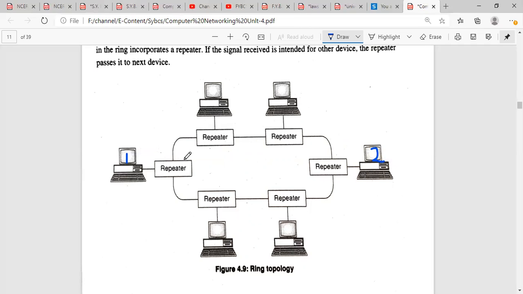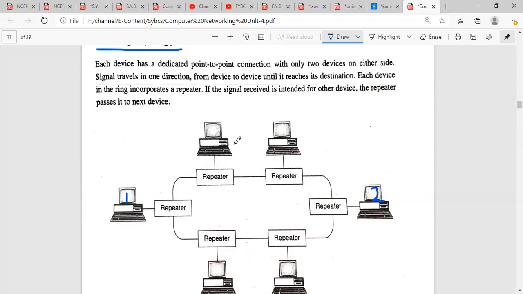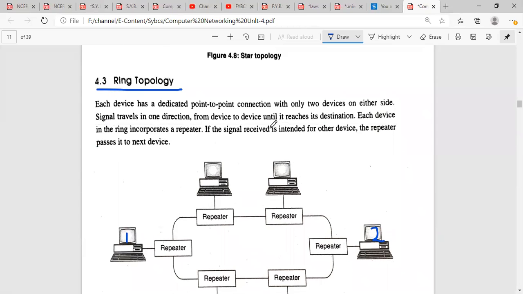Again, whatever data I have sent, that will be transmitted to the next computer. The destination address matches with this computer, and that is how this computer will be able to access the data which is on the transmission line. So this is how ring topology operates. Each device in a ring incorporates a repeater.